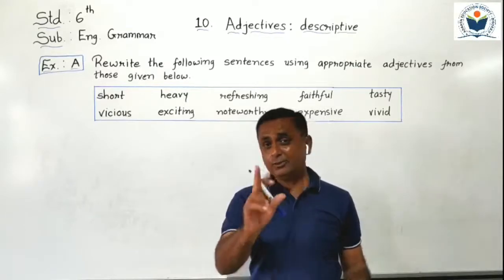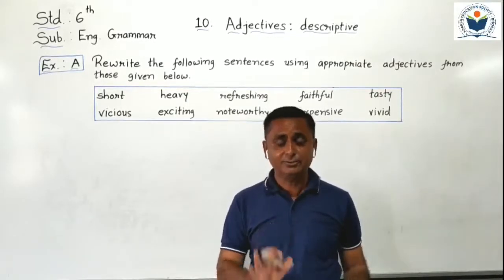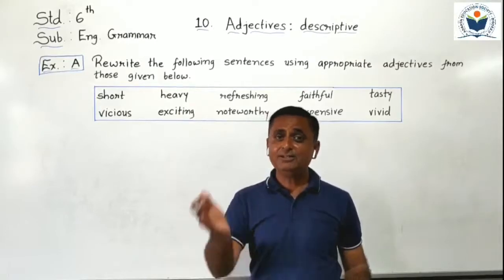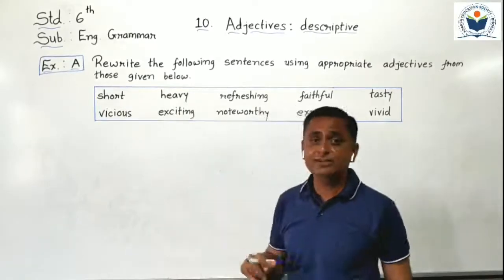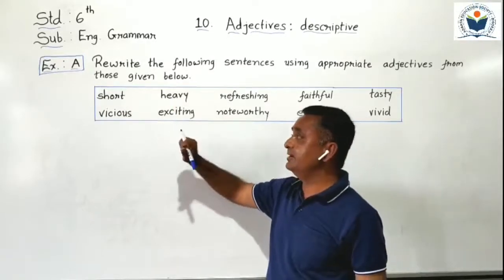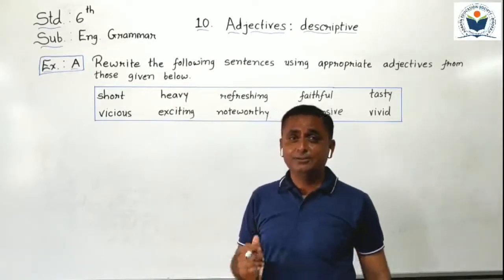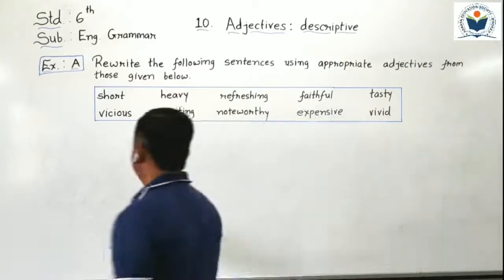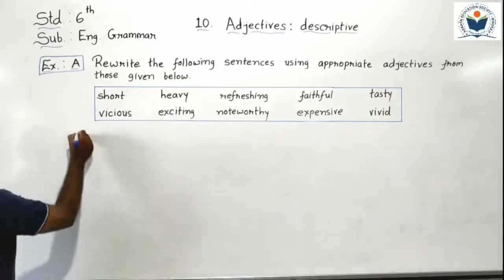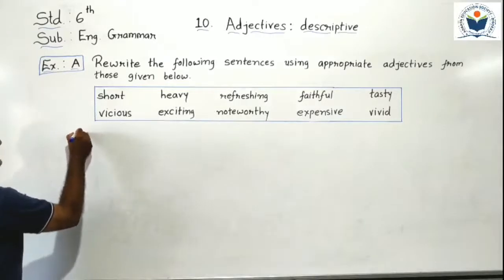Yes, stories is the noun. Before that noun, we have to put an adjective from that list. Which adjective is suitable for that story? So I write the correct answer here. You have to complete it.